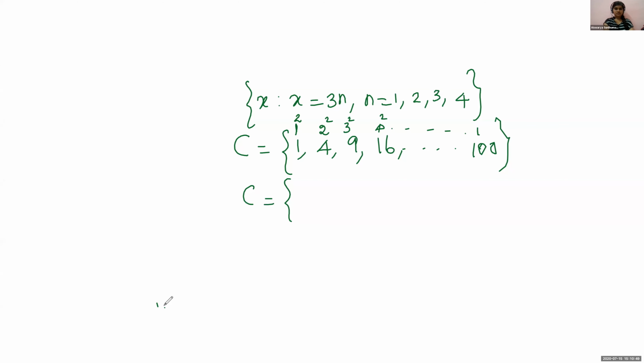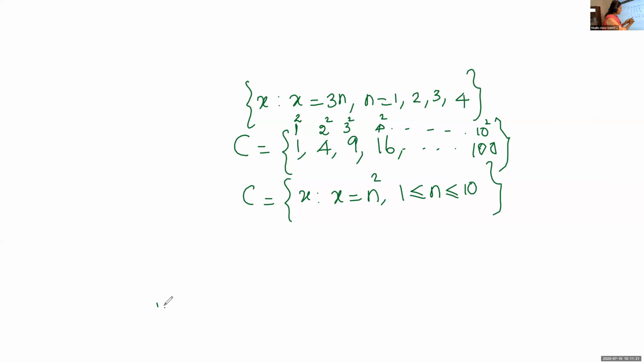So now what is the property? Can you tell me? X is equal to n square. Okay. Set of all x such that x is equal to n square. And what about n? 1 less than or equal to n, less than or equal to 10. Is it over? If I close the bracket, is it correct?